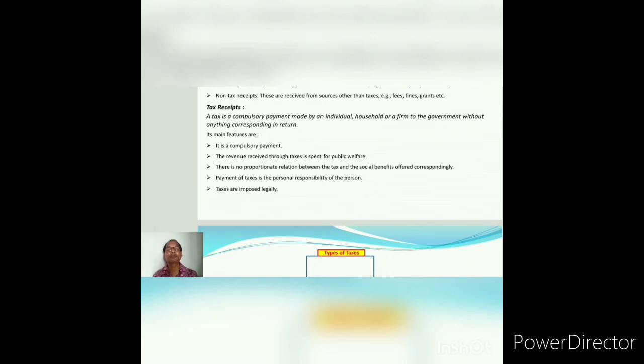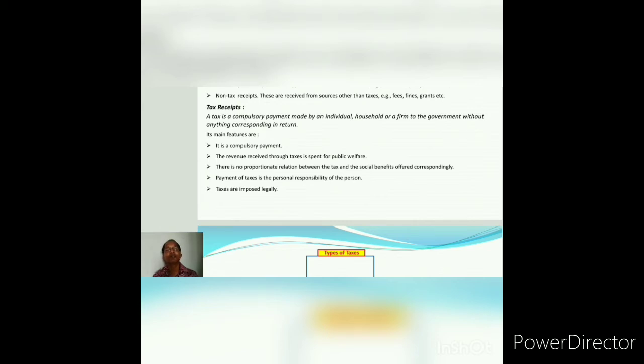And if we discuss tax, what is a tax? A tax is a compulsory payment that is made by an individual or a household or a firm to the government without anything corresponding in return. That means it is a compulsory payment, and the revenue received through taxes is spent for public welfare, but there is no proportional relation between the tax and the social benefits offered correspondingly. So payment of taxes is the personal responsibility of the person, and taxes are also imposed legally.